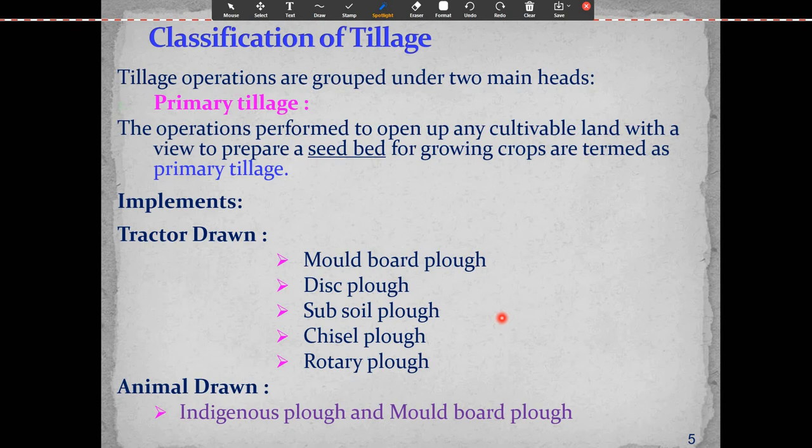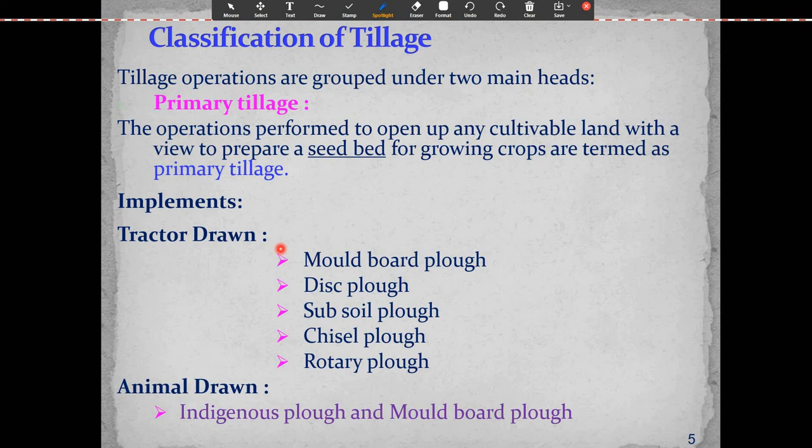So, classification of tillage. The operations are grouped under two main heads. First is the primary tillage. The operations performed to open up the cultivable land with a view to prepare the seed bed for growing the crops are termed primary tillage. So, what are the implements of primary tillage? They are classified as tractor-drawn implements, which are operated by the tractor, or animal drawn, which are operated by animals, bullocks, donkeys.